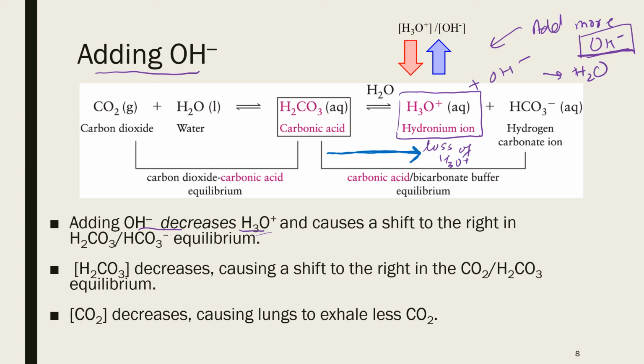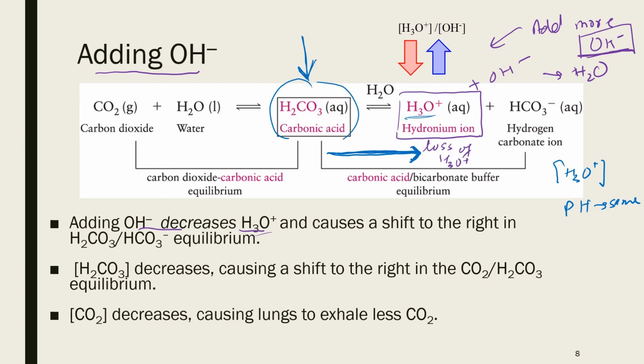Shifting this equilibrium to the right will replenish the loss of hydronium ion, and hence the concentration of hydronium remains the same. If concentration remains the same, pH remains the same. But we have now lost some of our carbonic acid. Because the equilibrium has shifted to the right, the carbonic acid concentration went down.